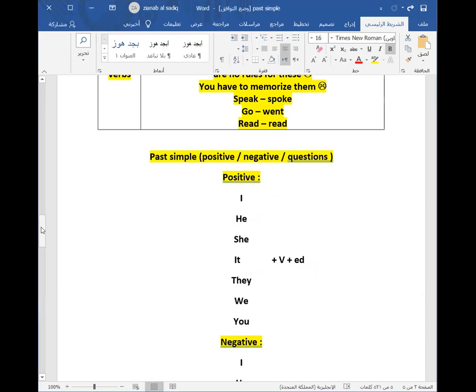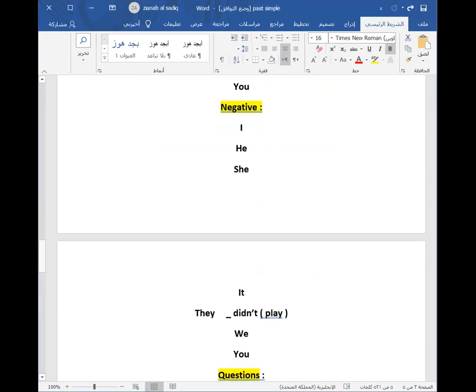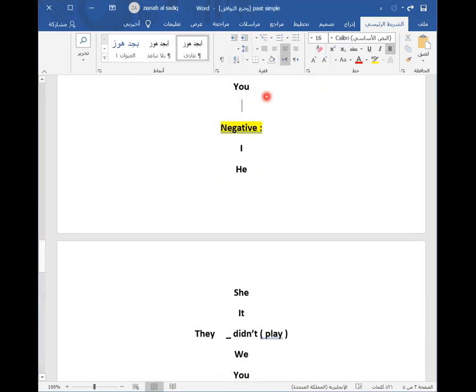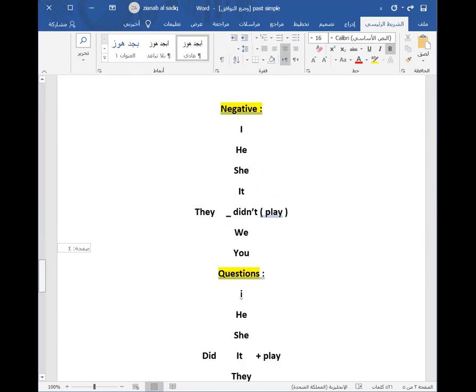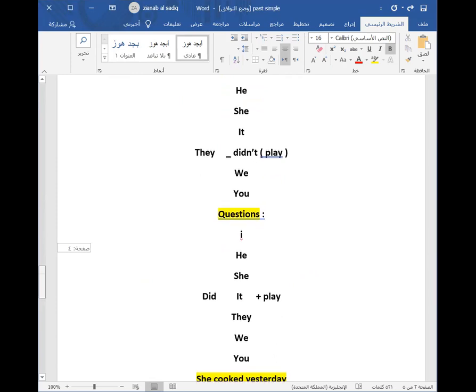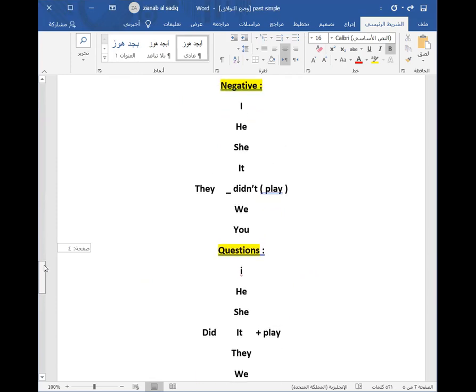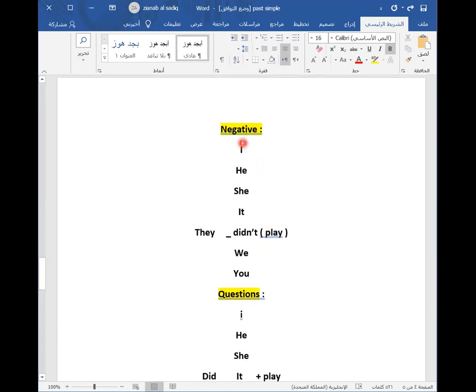Now I will teach you the negative. When you are going to make a negative, what should you say? We use didn't plus the base form of the verb. So you will use I, he, she, it, they, we, you with didn't plus the basic verb.